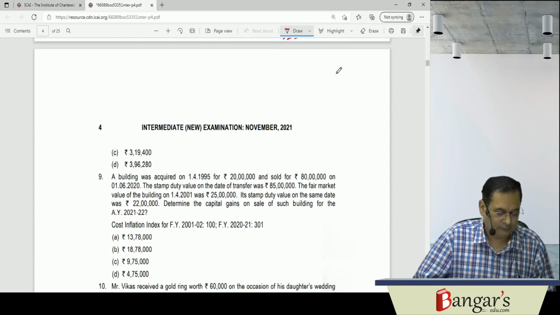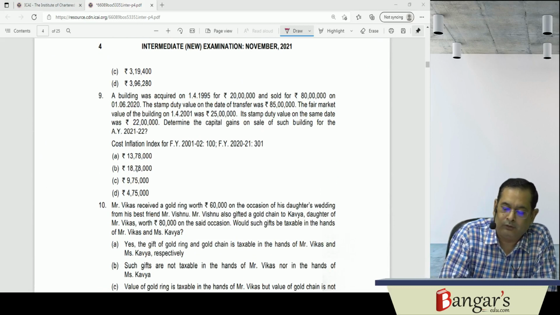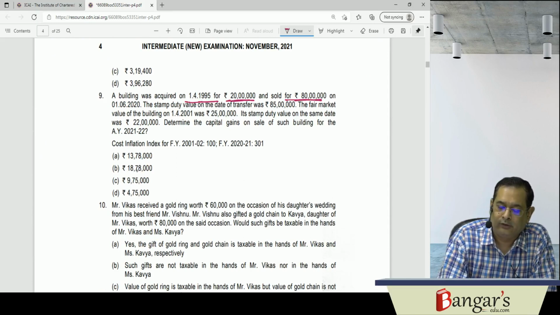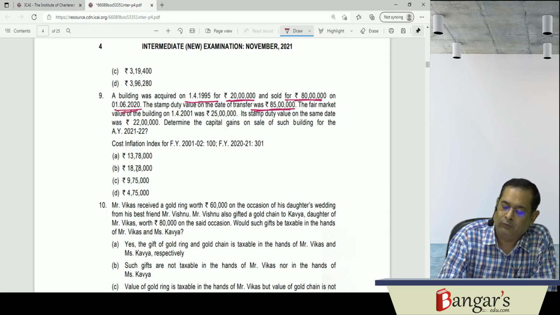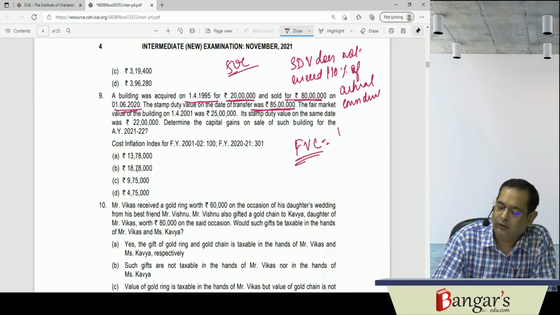Next, let us see. A building was acquired on 1/4/1995 for 20 lakhs and was sold for 80 lakhs on 1/6/2020. The stamp duty value is 85 lakhs. So the stamp duty value does not exceed 110% of actual consideration. We are discussing the provisions relating to 50C as we have seen. So what will be the full value of consideration in such a case? 80 lakh rupees will be the full value of consideration.